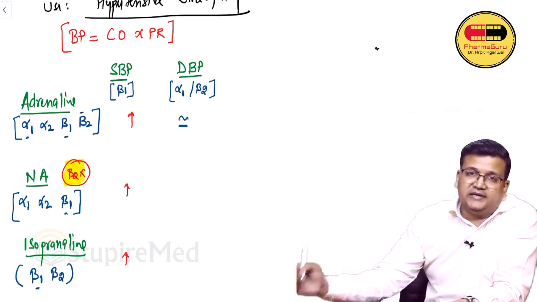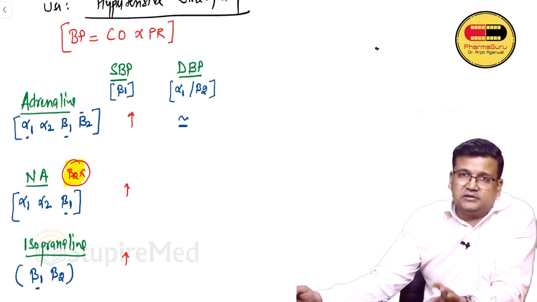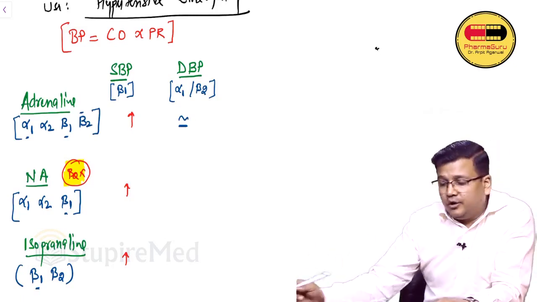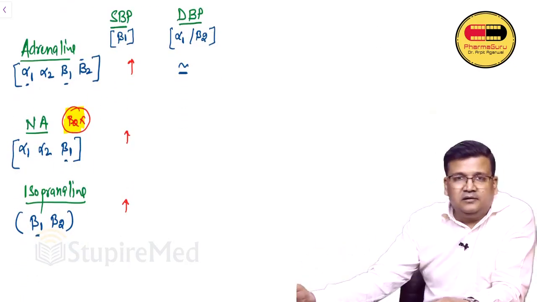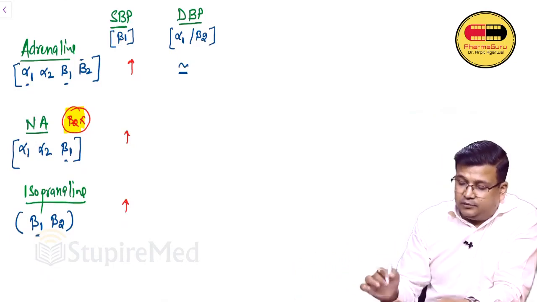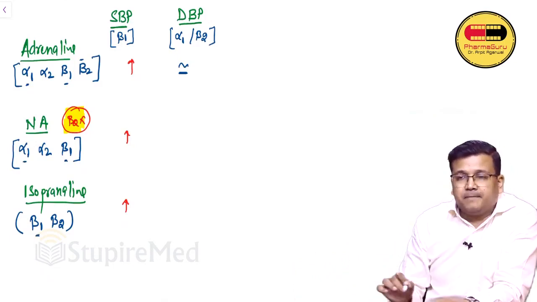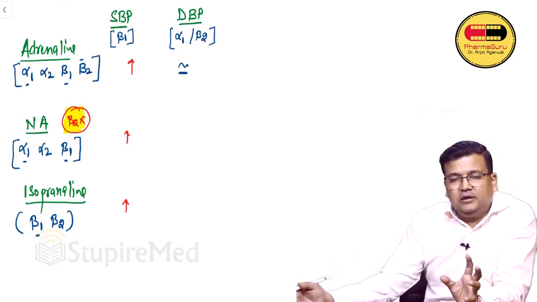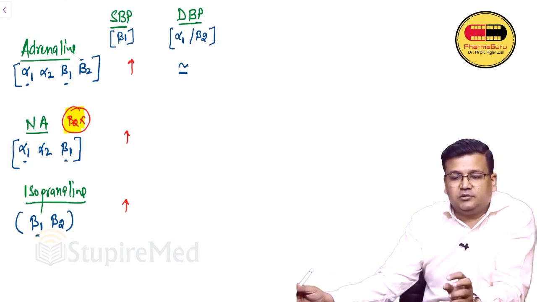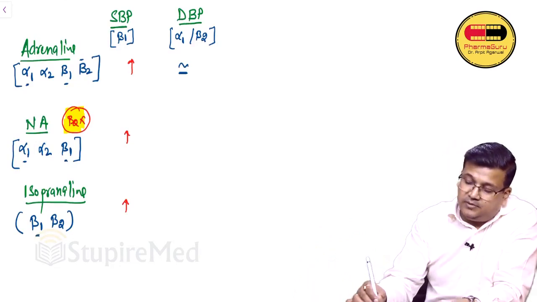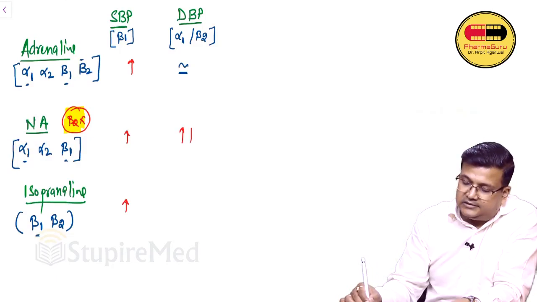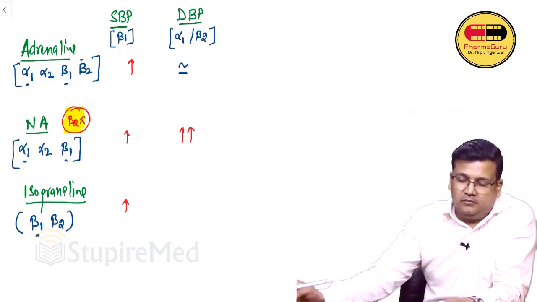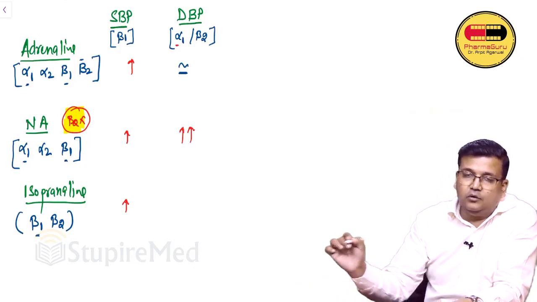Okay. So that is an important feature of adrenaline. It does not cause much change in diastolic BP. Coming to noradrenaline. Noradrenaline, out of alpha 1 and beta 2, can act only on alpha 1, no beta 2 action, as highlighted. That means all the blood vessels will only constrict because of alpha 1 action, there is no dilatation. So the diastolic BP will definitely increase. Diastolic BP will increase when we give noradrenaline because it acts only on alpha 1, no beta 2 action.